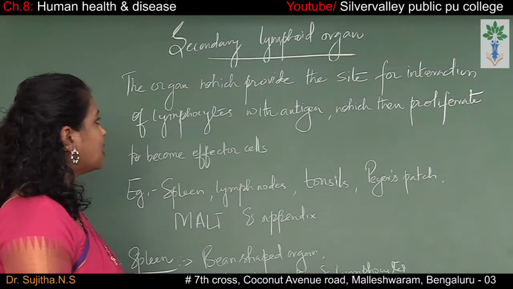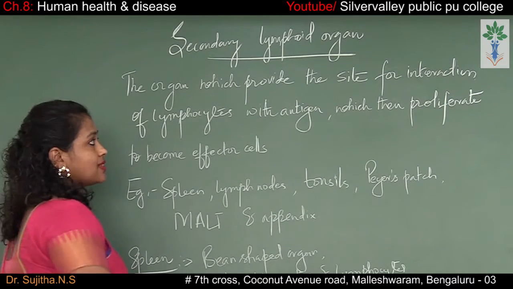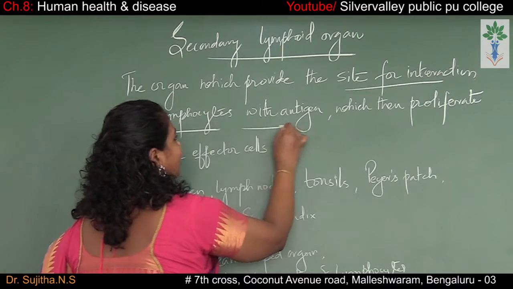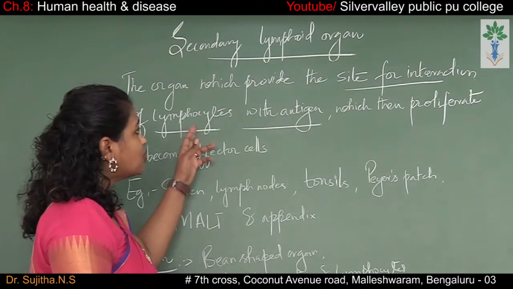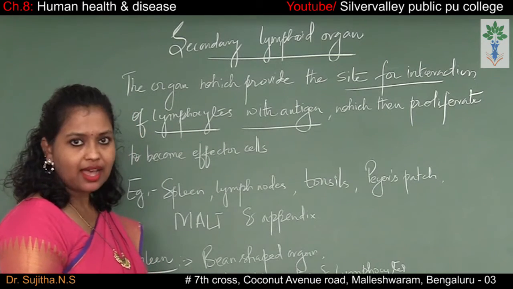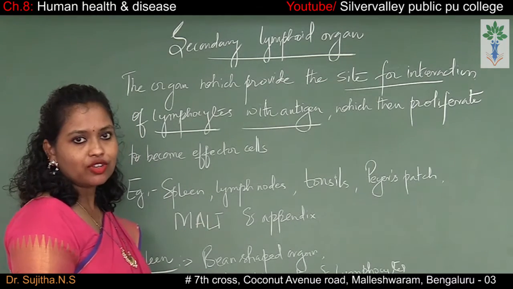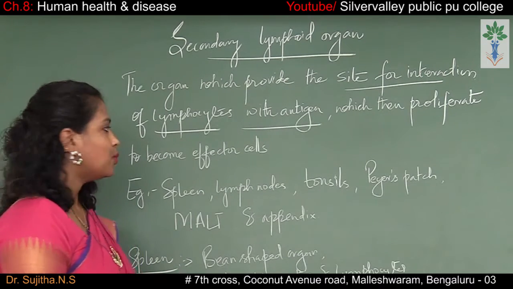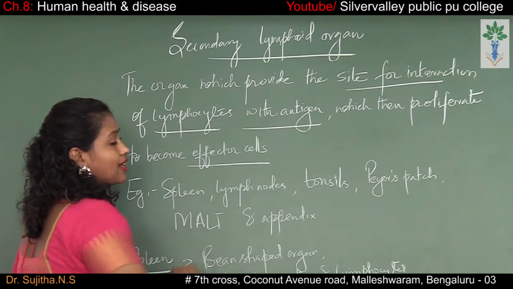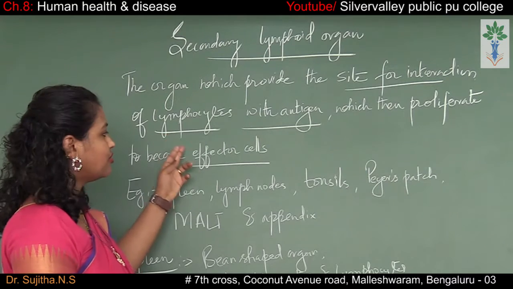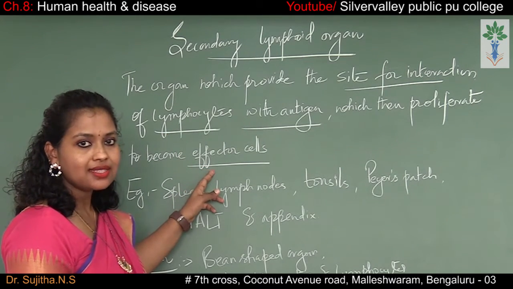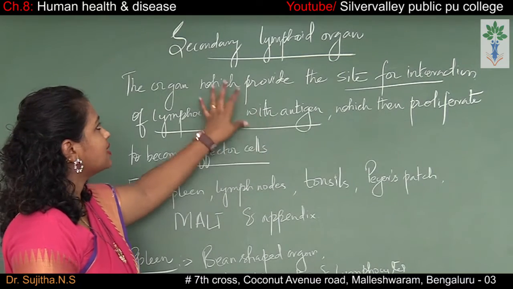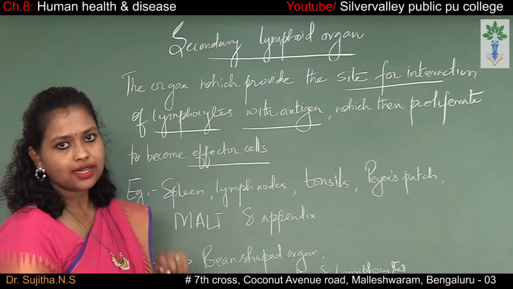Secondary lymphoid organs. Secondary lymphoid organs are those organs which provide the site for interaction of the lymphocytes with the antigen. Here the lymphocytes interact with the antigen, as a result of which they proliferate or multiply to produce a new cell called an effector cell. So the lymphocytes convert themselves into effector cells when they encounter the antigen, and this happens in the secondary lymphoid organ.